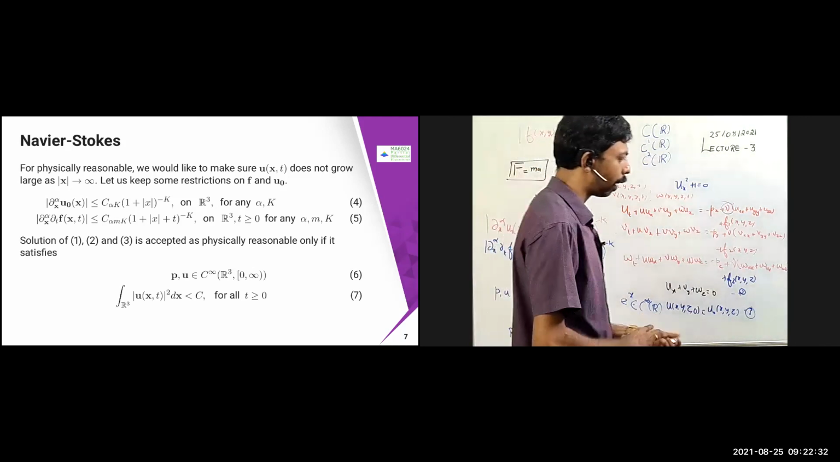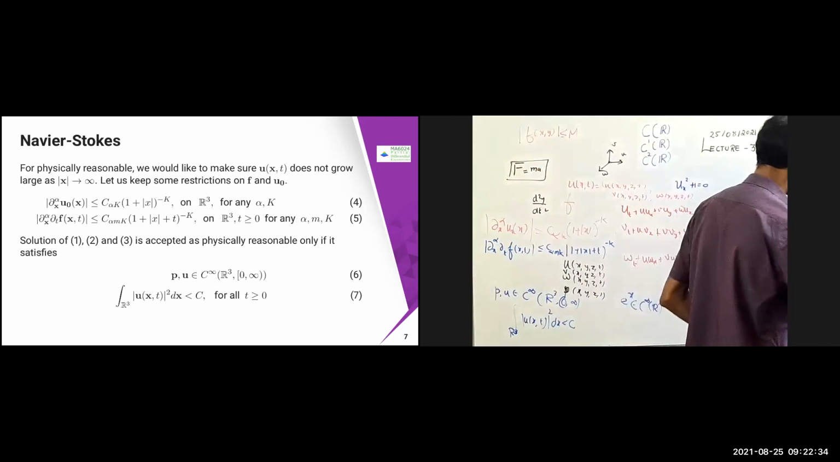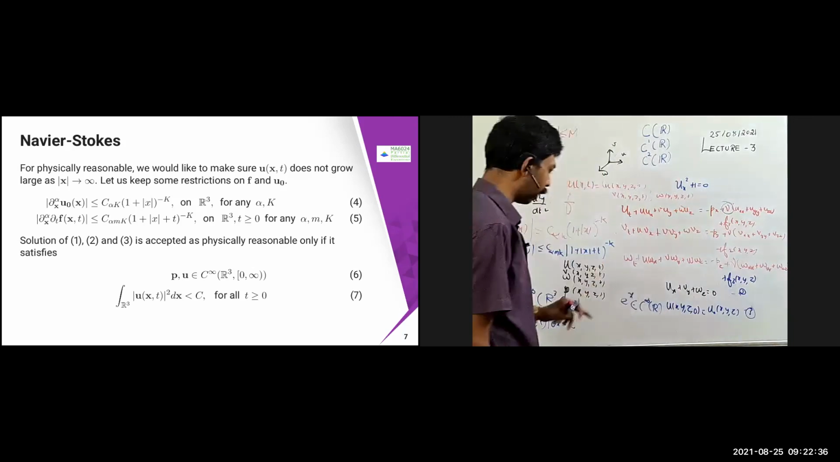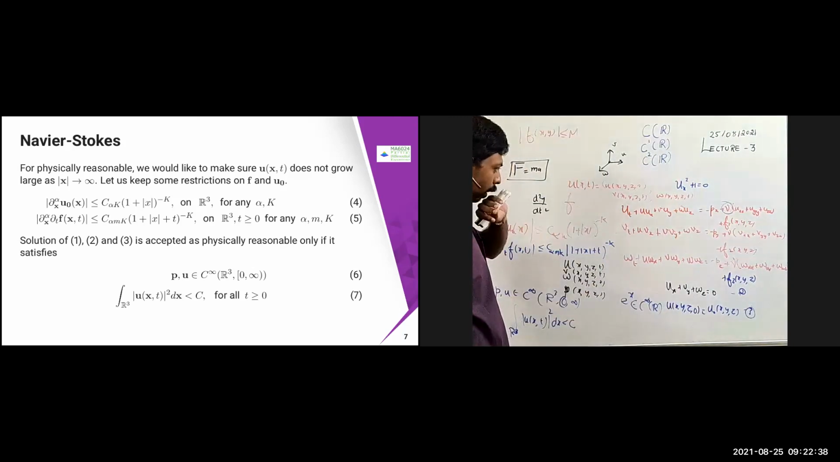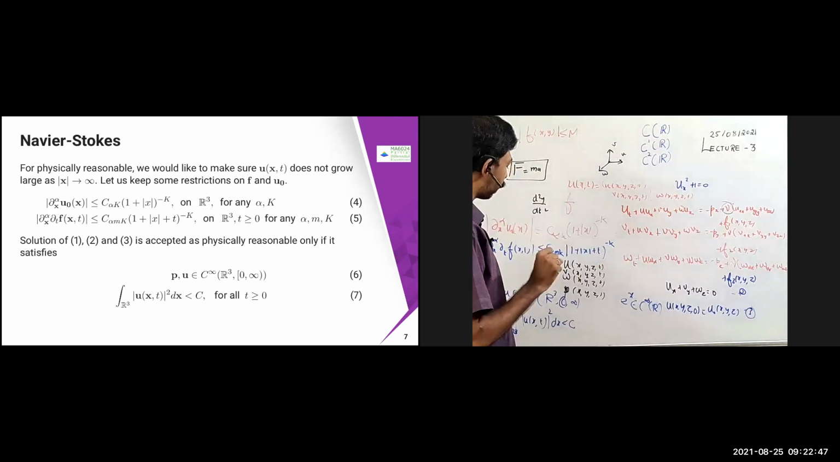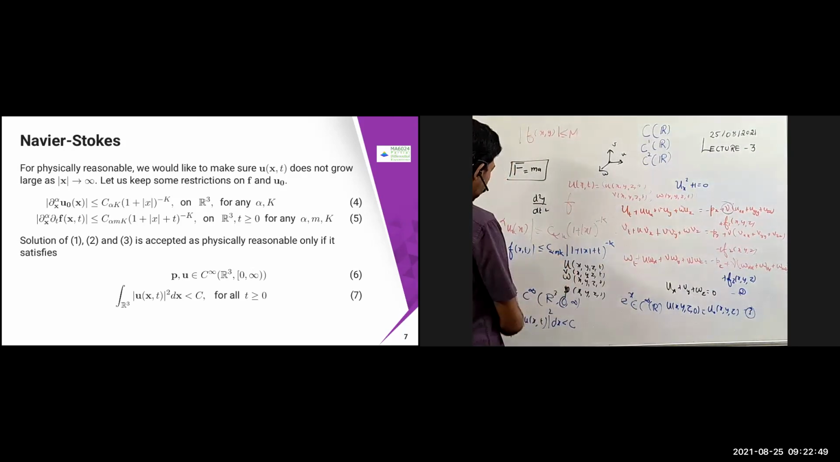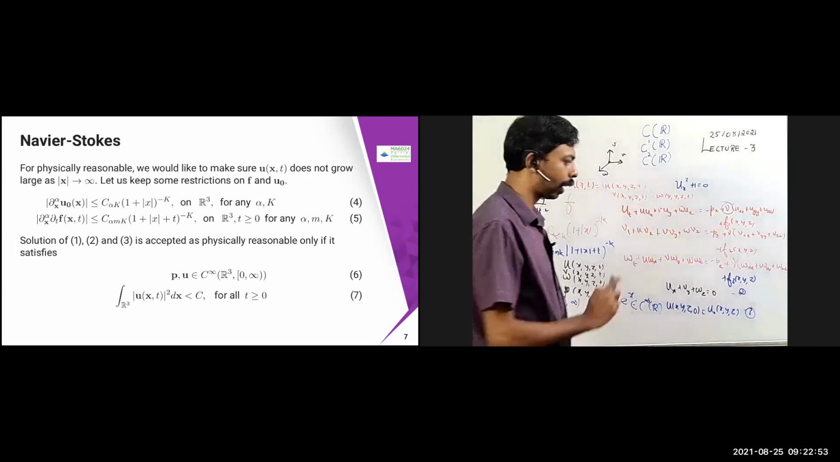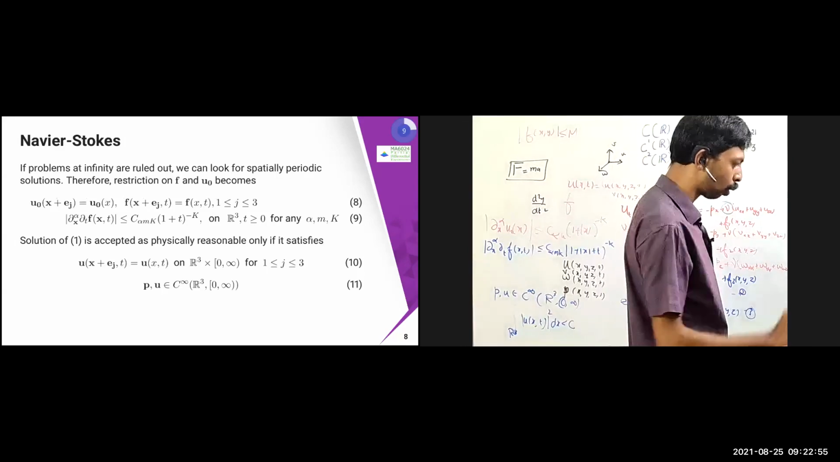So this is the reasonably accepted solution. The solution of 1, 2, 3 is accepted as physically reasonable if this condition holds. Suppose you said that I already found a solution for this problem, then the question will be whether it is physically reasonable. In order to verify that, you have to satisfy this condition as well as this condition. Both conditions should be satisfied. Then we can say your solution is accepted.